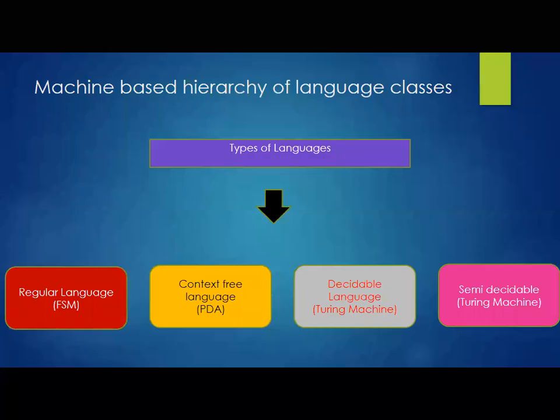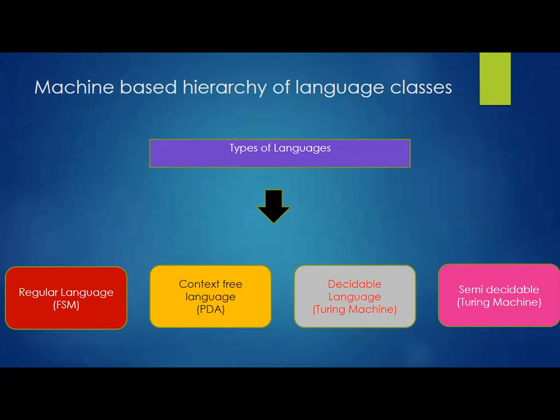Good morning, students. We'll move on to the second chapter of automata theory and computability. We'll discuss the machine-based hierarchy of language classes. From this topic, we'll get knowledge about how many different languages are available, which can be accepted by different formats of our machine. Here we are going to discuss three different types of machine.